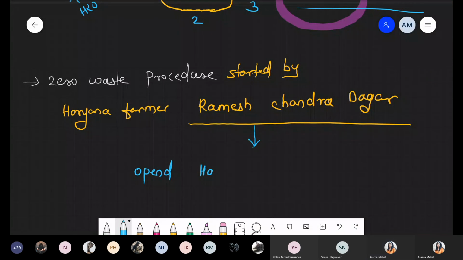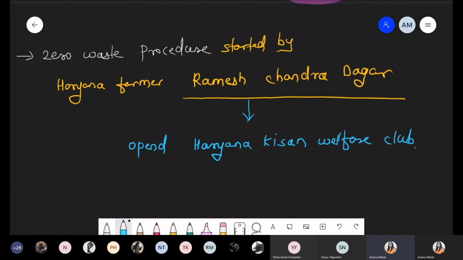the Haryana Kisan Welfare Club, and inside this club now approximately 5,000 farmers are members. तो अकेले ने start किया था, but now means जब कभी ये book print हुआ होगा, it's not 2020, whenever that book was printed, I'm talking about that time.